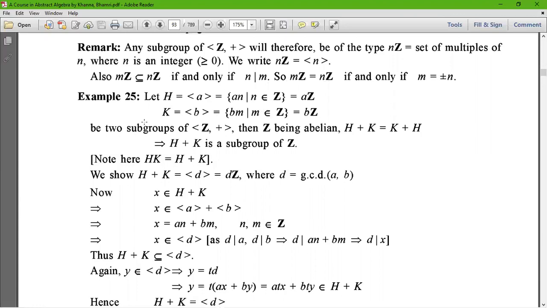Then H and K are two subgroups of Z, and Z being abelian, H plus K equals K plus H. This implies that H plus K is also a subgroup of Z.